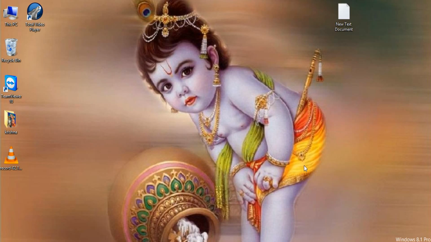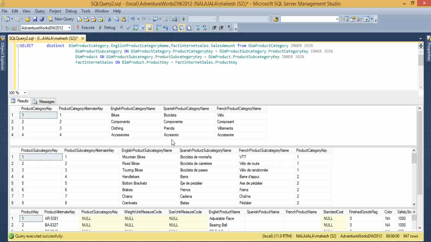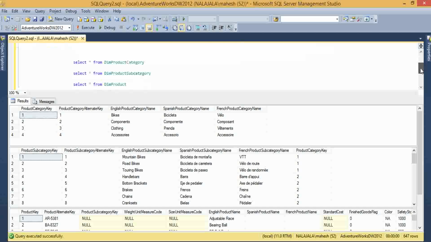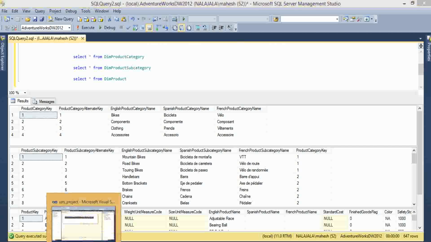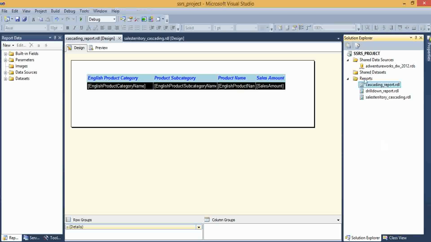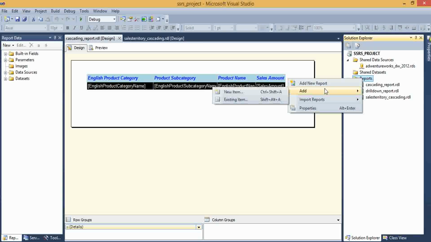Today I am going to explain about linked reports, also called drill-through reports, by using these three tables: dim product category, dim product subcategory, and dim product. For that I am preparing reports for these three tables. First of all, I am preparing a first report for